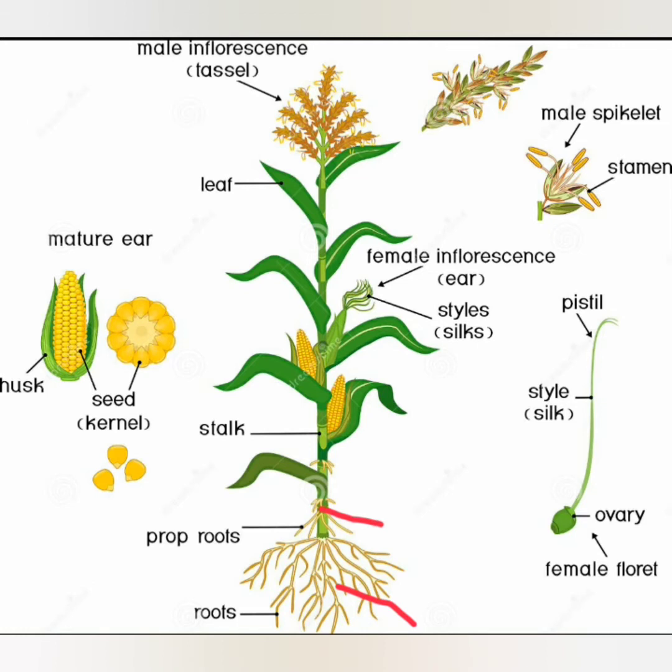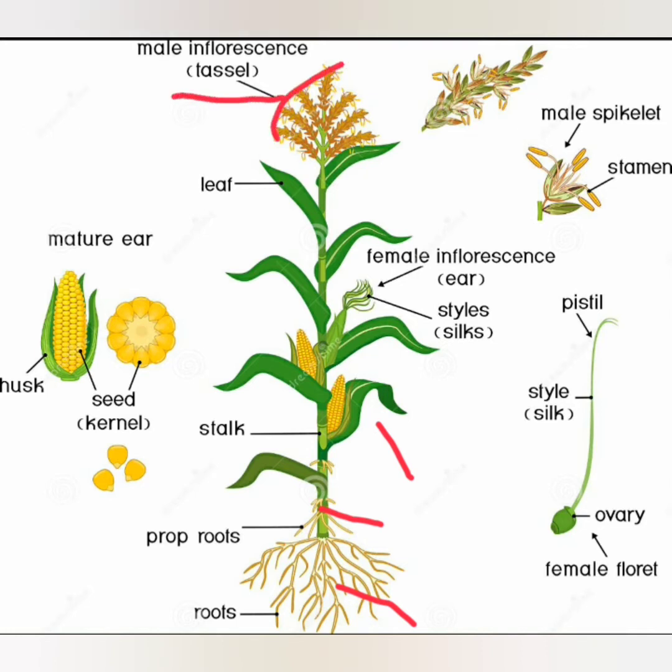Coming to the leaves, they are distichous, and they are present at the junction of the leaf sheath and the lamina, the leaf sheath covering the stem. Now the male inflorescence is referred to as the tassel.